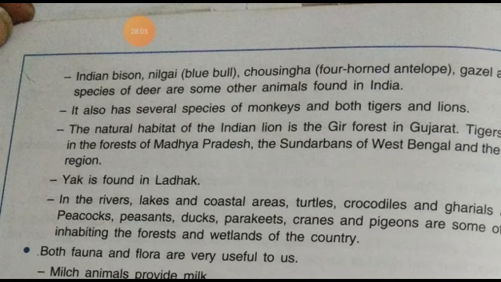As a result, some plants and animals have reached the verge of extinction. Means some animals and plants are threatened and going to disappear. A large ecosystem on land having distinct types of vegetation and animal life is called a biome.